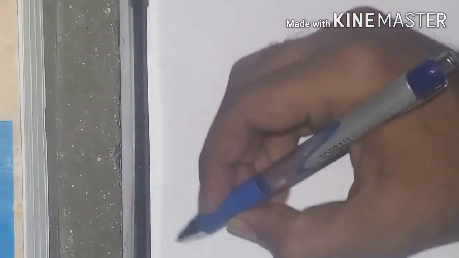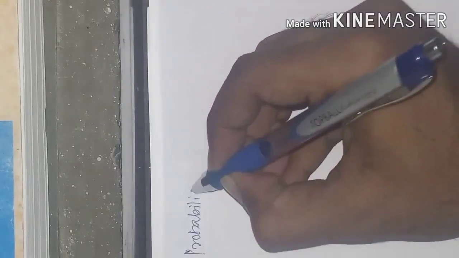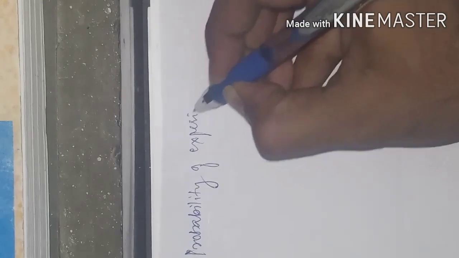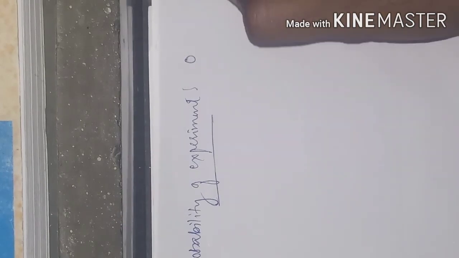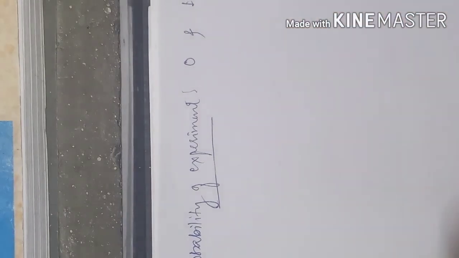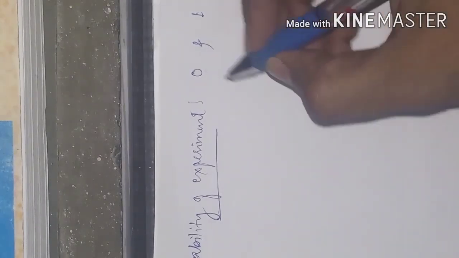Now, probability of an experiment. We are talking about an experiment numerically. Actually, the probability of an experiment lies between 0 and 1. How will we represent it numerically?